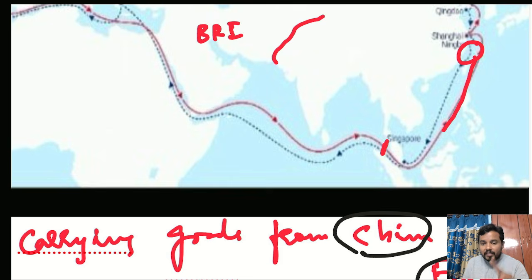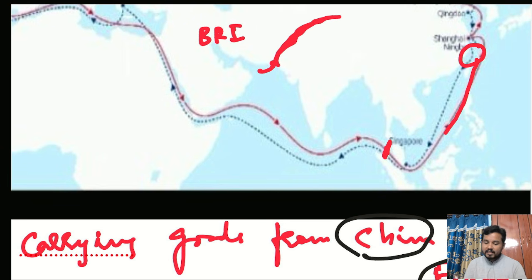As part of that Belt and Road Initiative, there is a project, or corridor, called the China Pakistan Economic Corridor. Now let us assume India blocked the Malacca Strait. Here their friendly nation was there, Pakistan. In Pakistan they will unload the goods, and through roadway they will take the goods to China. This is the reason why they thought of constructing the CPEC corridor. However, it has also failed.